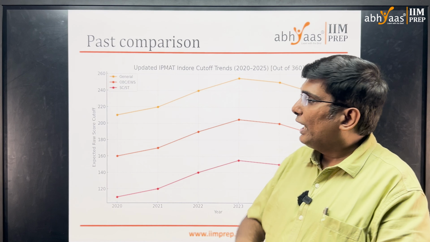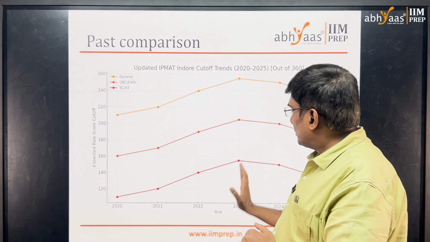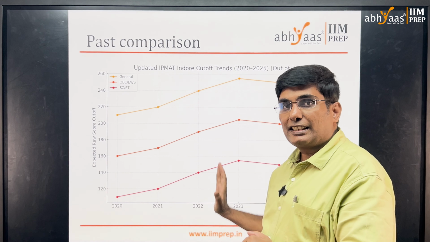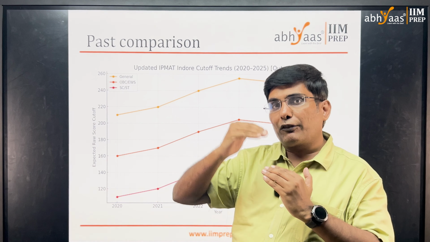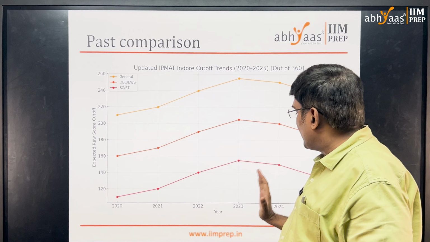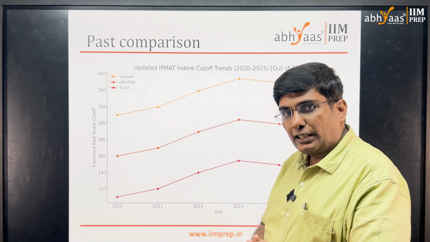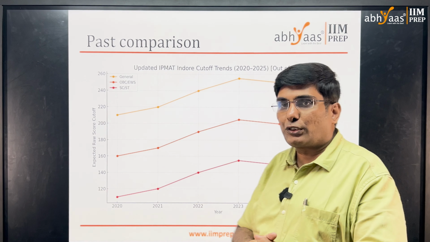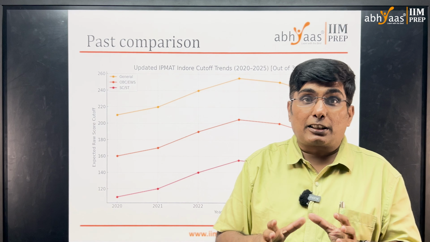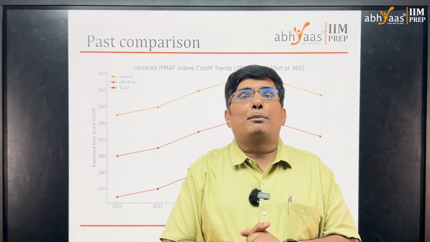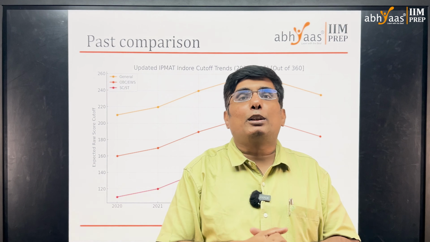If you can see, 2022-23 was the year where the cutoffs of IPMAT Indore went up. In the last couple of years, 24 was a little lower than 23, and I believe 25 is also going through the same trend. We are not trying to say that the cutoffs will go down crazily, but I believe the cutoffs will definitely be slightly lower than 23 and somewhere near 24. That's what we are overall trying to say. And by the way, we are also going to talk about category-wise cutoffs.